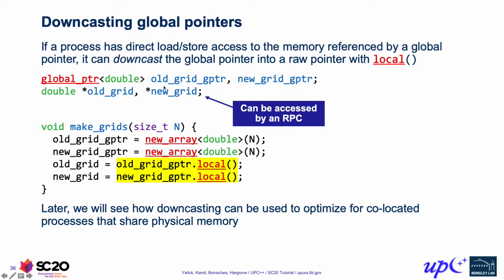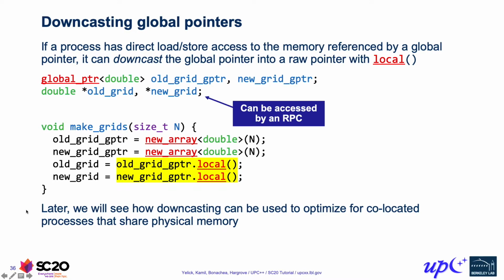So as an example, again, here we have our two global pointers that we just allocated memory for. And we also have local pointers to refer to the same memory locations, but with the local pointer abstraction as opposed to the global pointer. And so if we look at our allocation function down here now, we called new_array as before to obtain the global pointers. To obtain the corresponding raw C++ pointers, we call local on the result. And that gives us back just a standard C++ pointer. This only works when we have load store access to the underlying memory, but since we're the ones who allocated the memory, we know that we have that.